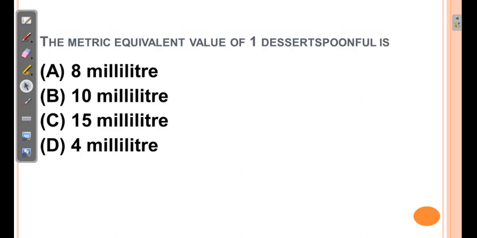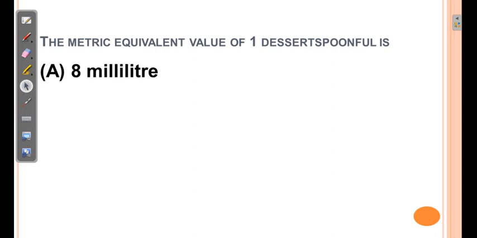Next one is, the metric equivalent volume value of 1 dessert spoonful is. Now, in the imperial system, household measures are sometimes prescribed. You need to take 1 teaspoonful, 1 tablespoonful, 1 dessert spoonful, etc. Dessert is what we take after food. Normally we consume ice cream. The volume of the ice cream scoop, which you normally have observed, is around 8 ml. So the correct answer is 8 ml.